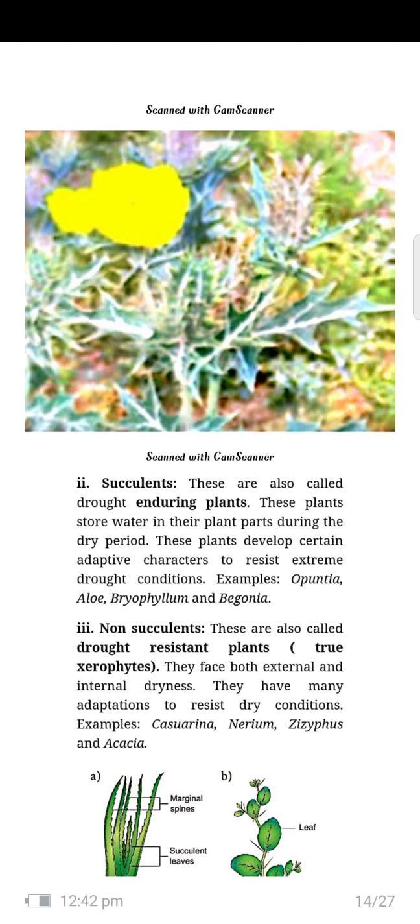Non-succulents. These are also called drought resistant plants. They face both external and internal dryness. It means they cannot absorb more water or less water. They absorb the same quantity of water whether it is rainfall or we are pouring water on the plant. Dry conditions. Example of non-succulent plants: Casuarina.